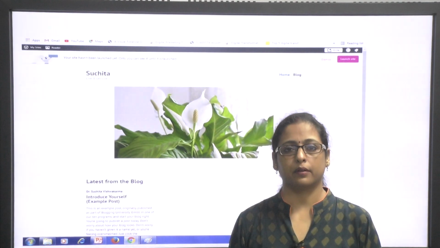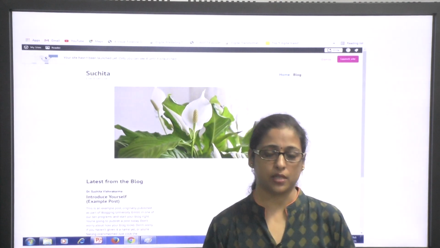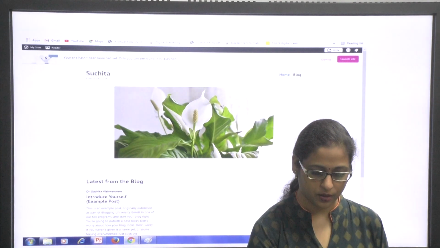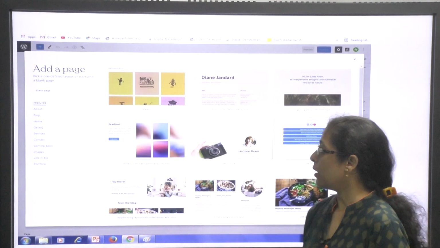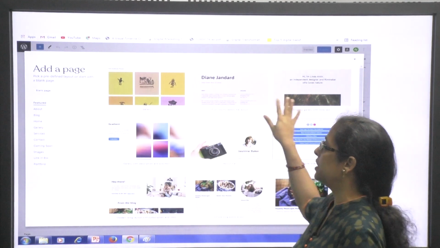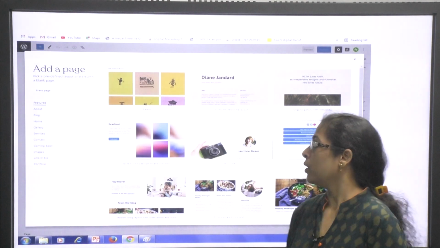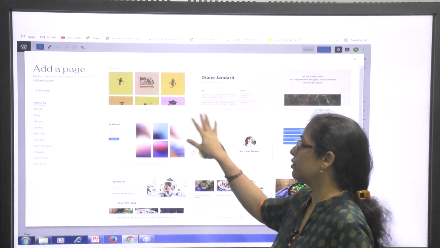Now, after making my home page, I can add as many pages as I want. Once I click on add a page, these are the various themes and layouts which are already present.